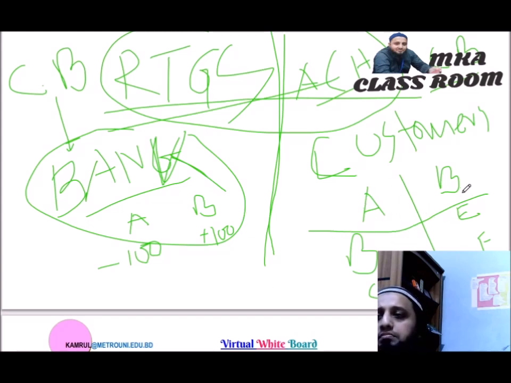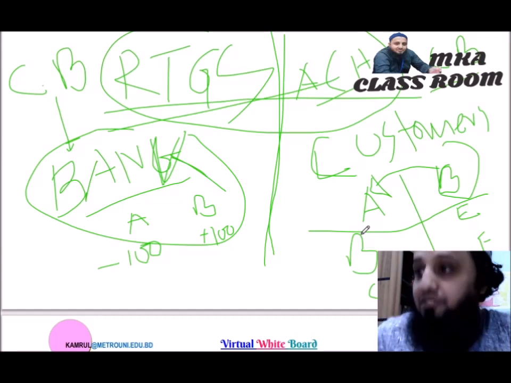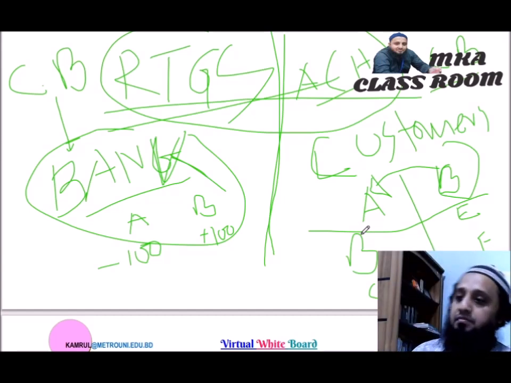So, such as this: A bank's account is related with B bank's account, C bank's account and D bank's account. So, you submit the check of B bank in A bank, but the bank will pay you after the ACH's settlement. Clear?